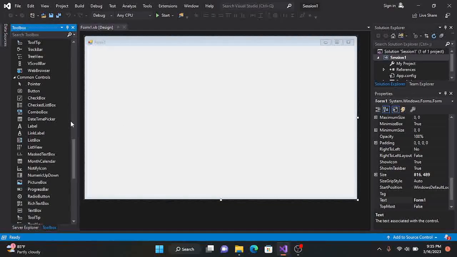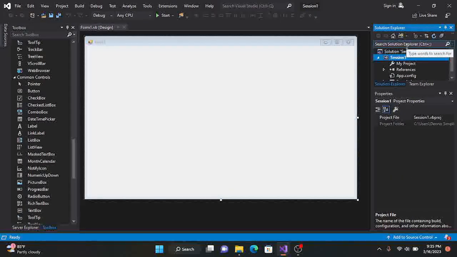Now moving from the toolbox, I'll take you to the Solution Explorer, which is on top here. This Solution Explorer contains all the files you'll be using to create your Windows app, and then just down below it you have the Properties pane. This Properties pane also contains the properties of the tools on this screen.